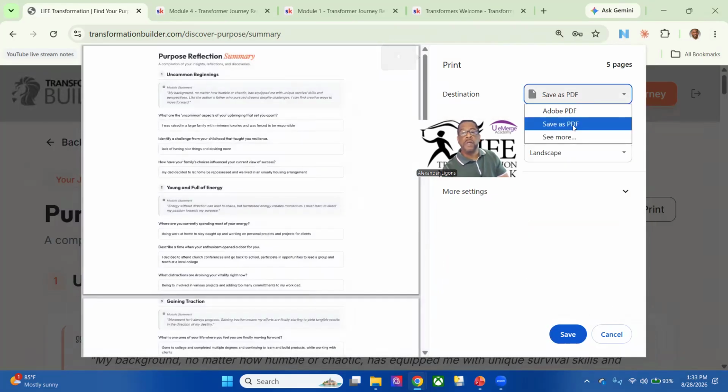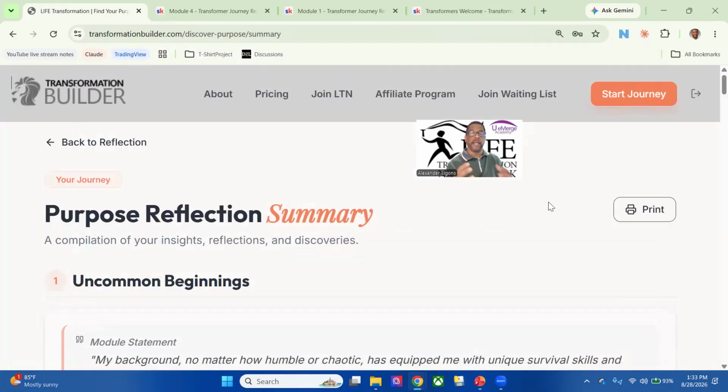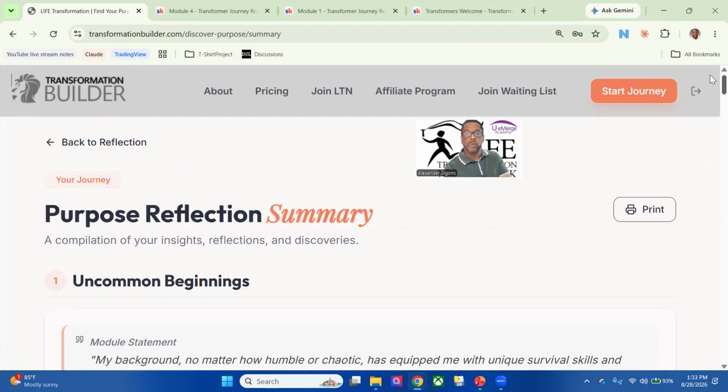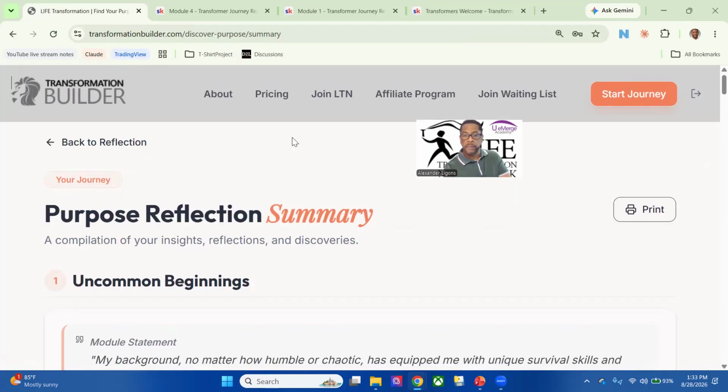And the best thing to do is go to save as PDF. When you save it as a PDF, that way you're collecting it so you can upload it in these other places in the web app to give yourself all the insight to the tool to get the best insights for projecting and understanding your future.